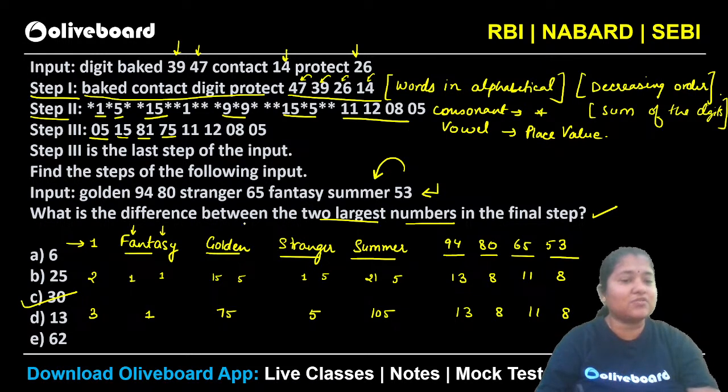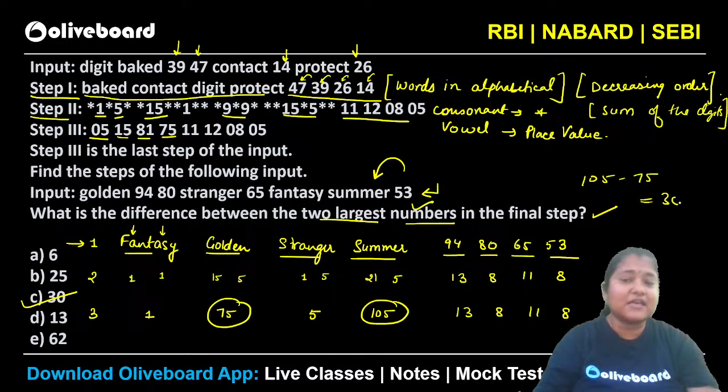Now the question was, what is the difference between the two largest numbers in the final step? You can see the two largest numbers are 75 and 105. So 105 minus 75 gives us 30. So 30 would be the right answer here.